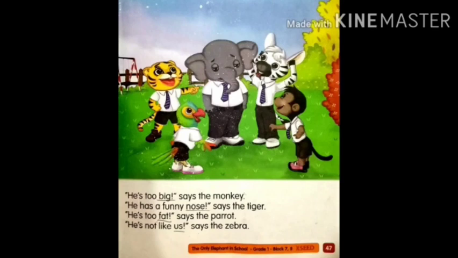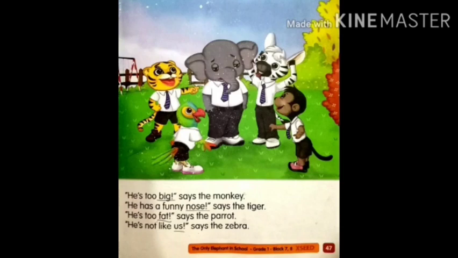He is too big, says the monkey. He has a funny nose, says the tiger. He is too fat, says the parrot. He is not just like us, says the zebra. Now can you see here? There are other animals who are teasing the elephant here. Now what is the monkey saying? Monkey is saying that he is too big. Can you see there? Monkey, parrot, tiger and zebra are there. And monkey is saying that the elephant is too big.